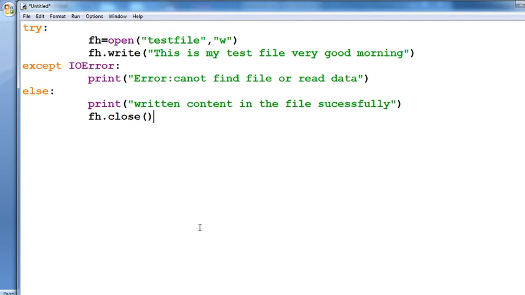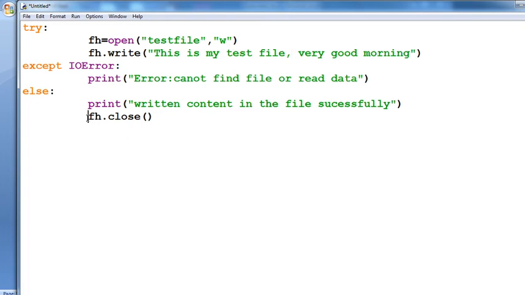Okay, now see here, this is our program for file handling. In the try block we have opened one file: fh equal to open, test file, file name assigned, and W mode. If you want to write something to that file, assign W mode, write mode, fh.write. What do you want to write? This is my test file. Okay, very good morning. This message you want to write to that file. If the file is not available, then print cannot find file or read data, else print return content in the file successfully. Finally, close that particular file.